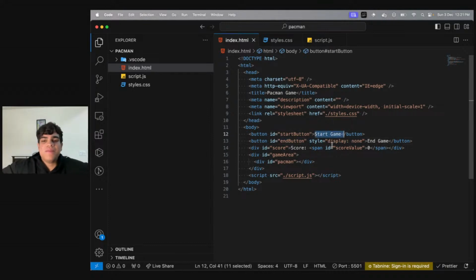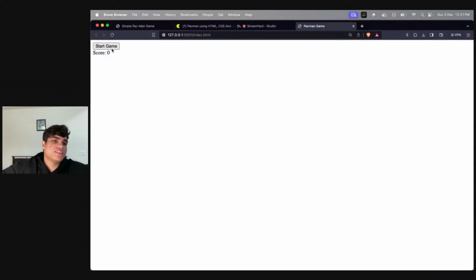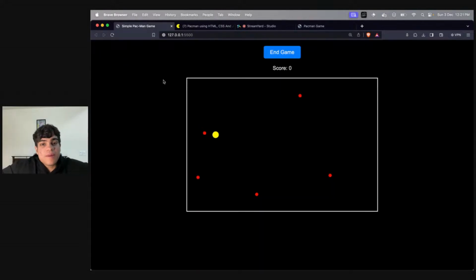So we just see start game, we don't see end game, we see score, and we see game area, and we see Pac-Man, right? Right now we see nothing. We just see start game and score. Why is that? Because we haven't styled it properly. So what will be the next step? The next step is understanding how we are going to style this, right?